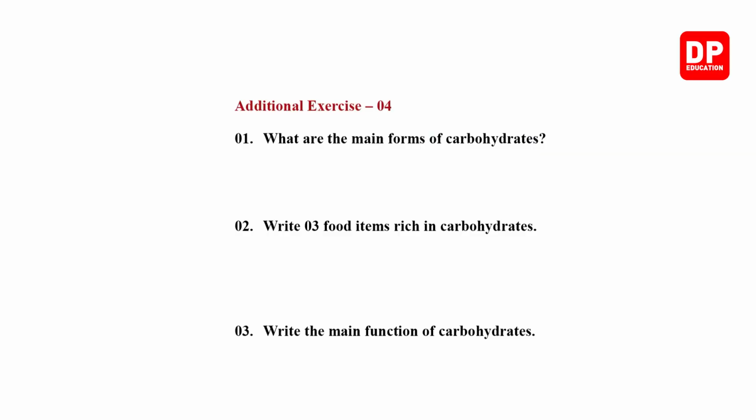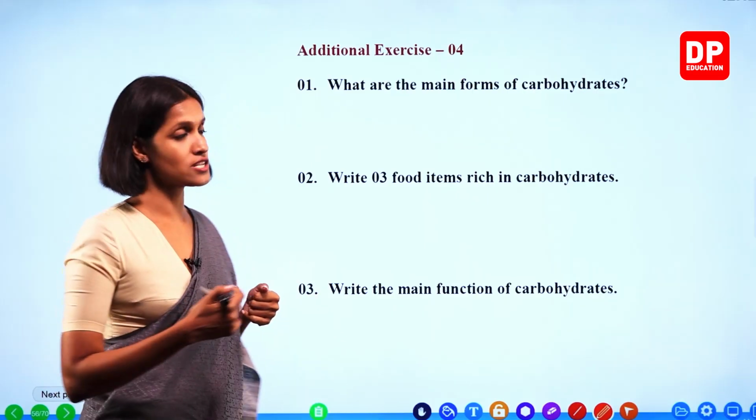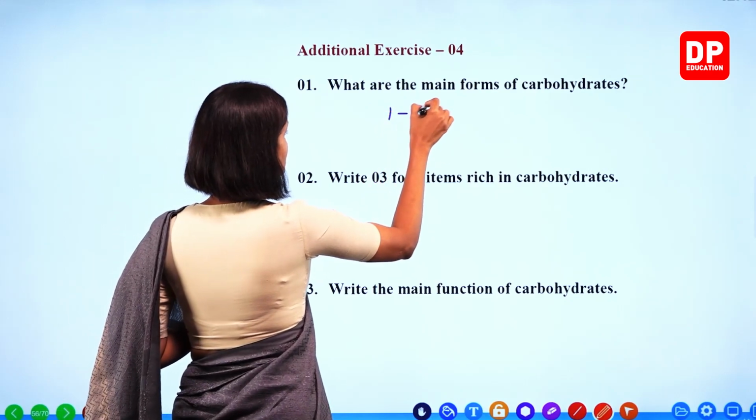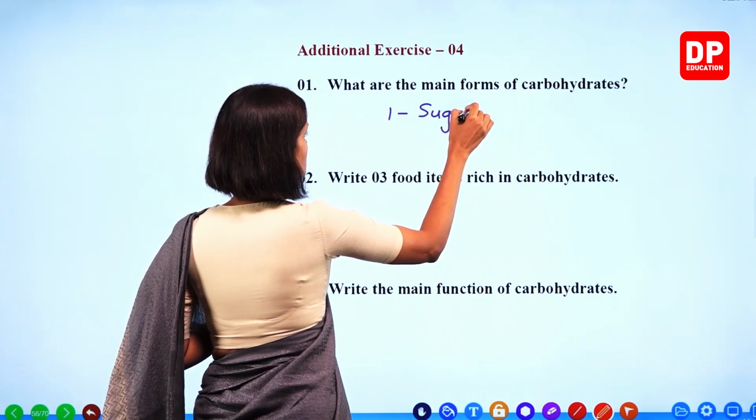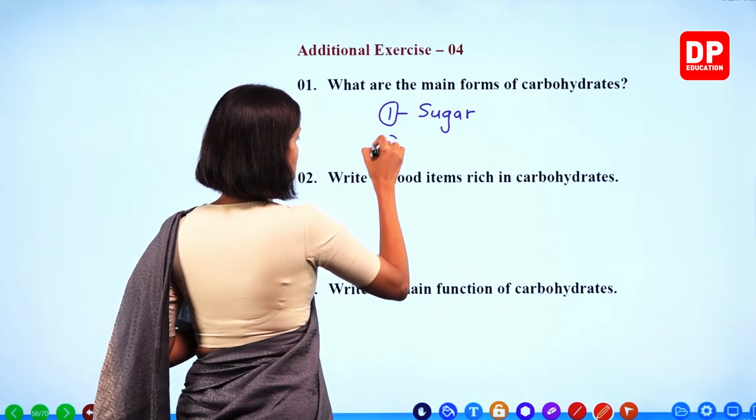What are the main forms of carbohydrates? Now earlier also we wrote 2 forms of carbohydrates, sugar and starch. Right? 1. Sugar. 2. Starch.